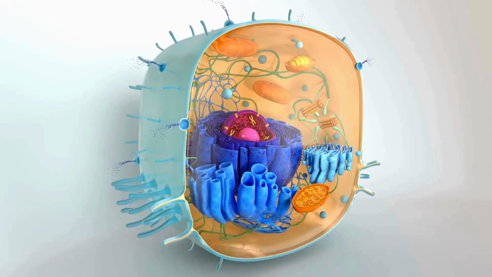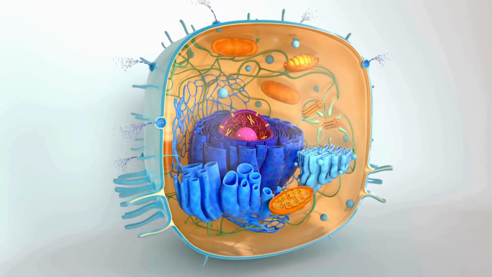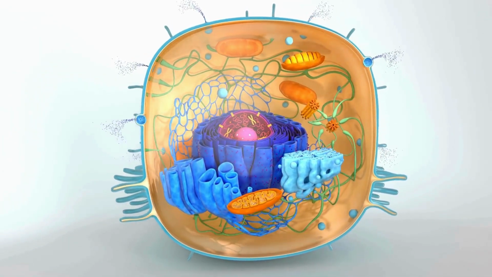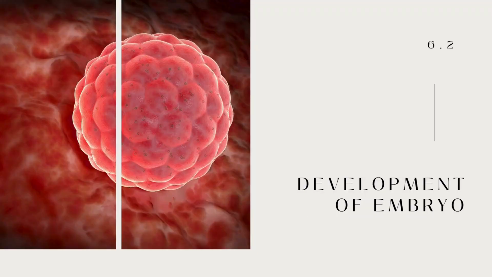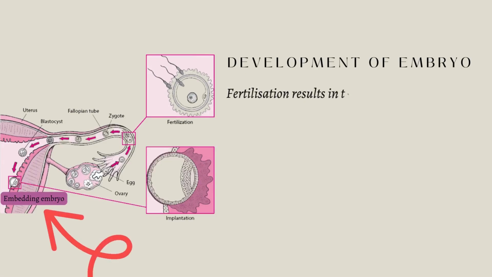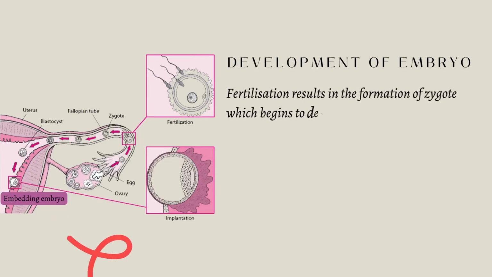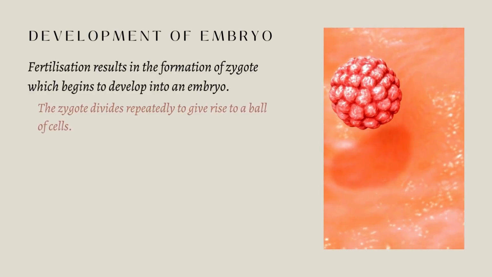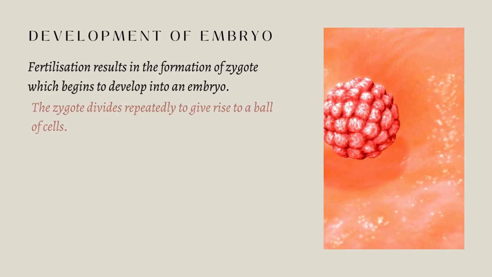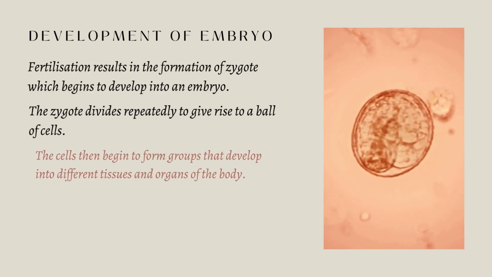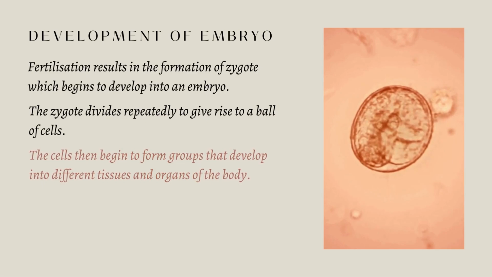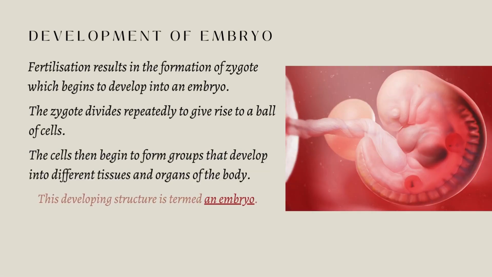Now, have you ever wondered how could a single cell become such a big individual? Let's get to know that with our next topic. Development of embryo. Fertilization results in the formation of zygote, which begins to develop into an embryo. The zygote divides repeatedly to give rise to a ball of cells, as shown here. The cells then begin to form groups that develop into different tissues and organs of the body. This developing structure is termed an embryo.